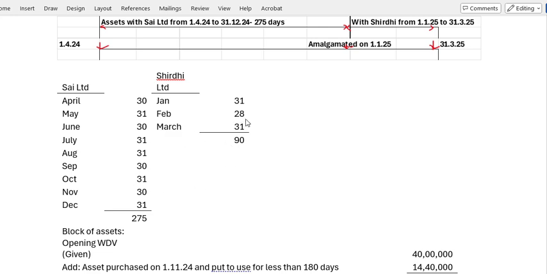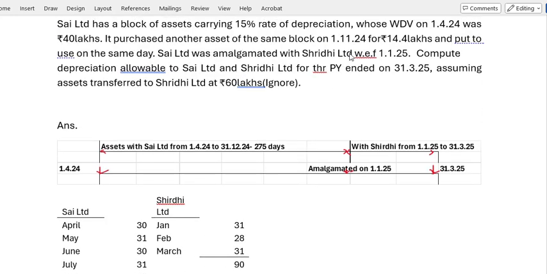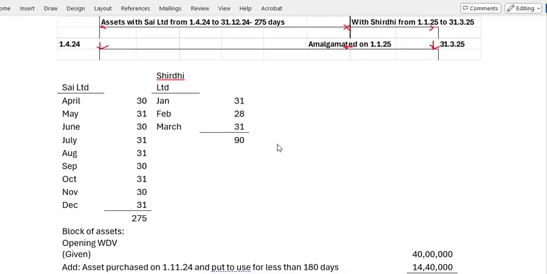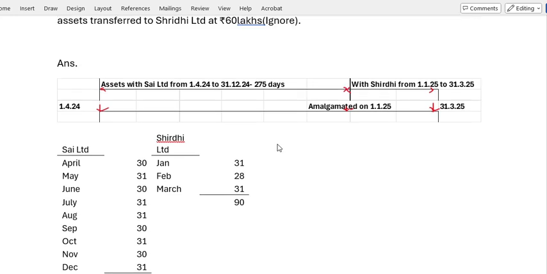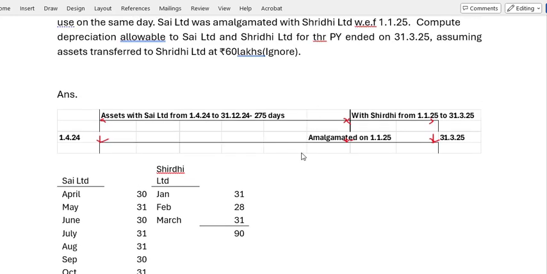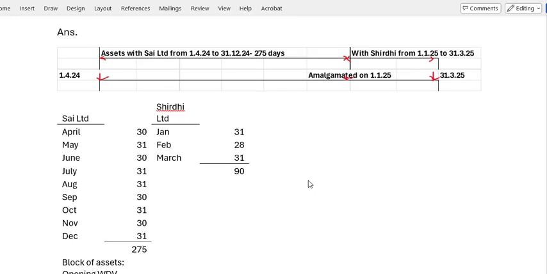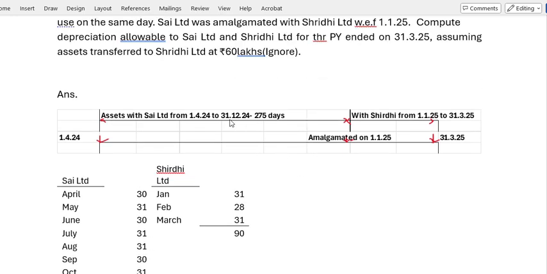And the second asset was purchased on 1/11/24. Okay, so in case of the second asset, from 1/11/24 to 31/12/24, for 2 months, it was with the Sai Limited. Okay, 1/11/24 means November it is 30 days, and December it is 31 days.